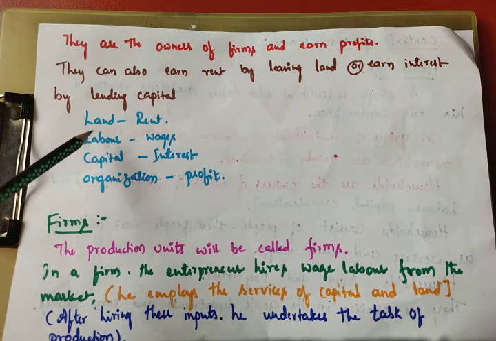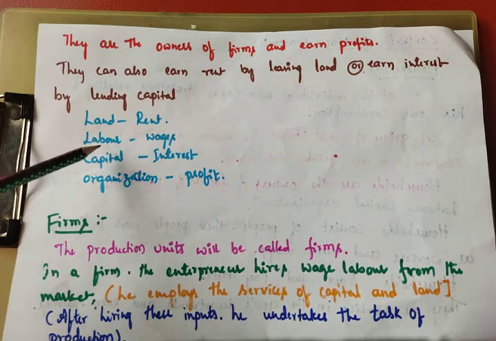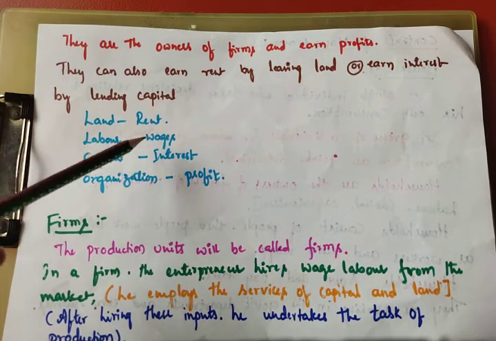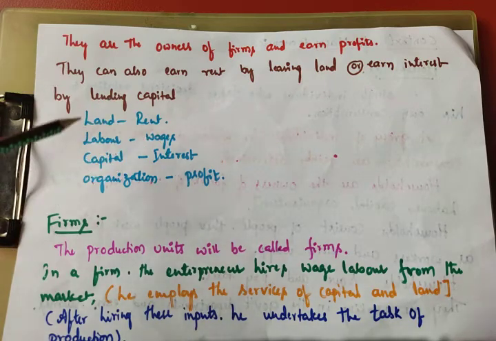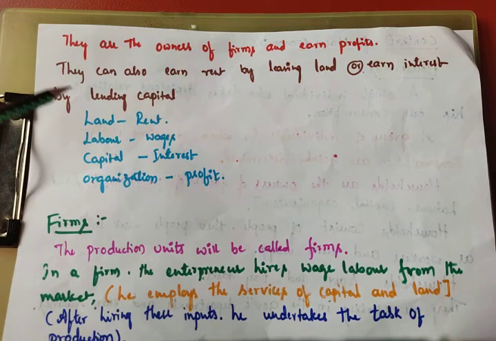Those who have land will earn rent as a reward. Those who are using labor earn wages as a reward for the labor. And those who have money, they invest it, and they earn interest as a reward for the capital.